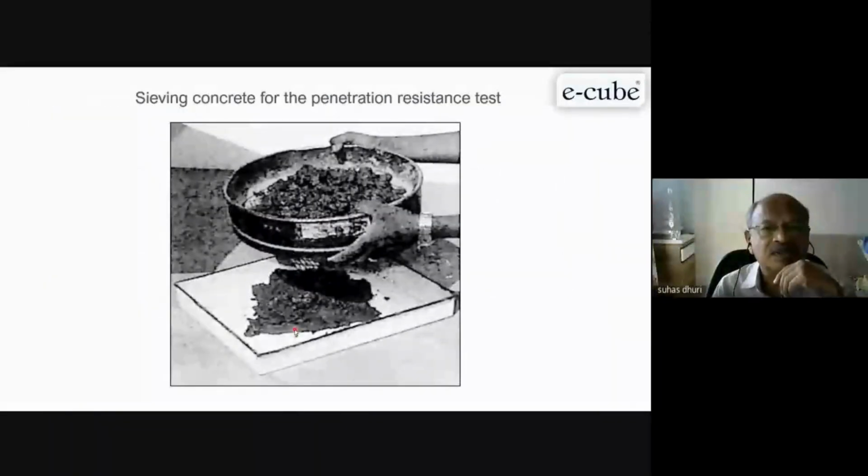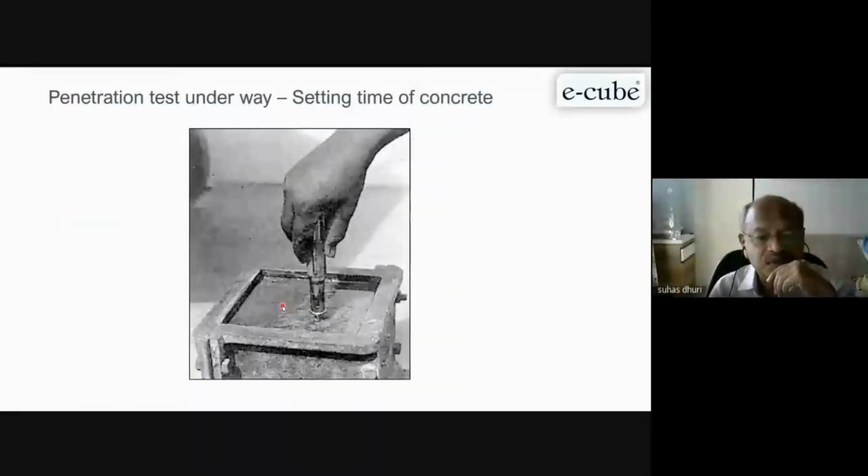So how to do this? You take fresh concrete and sieve it through a 4.75 mm sieve. Now this is the concrete. You sieve through this 4.75 mm sieve and remove all the aggregates, because all your water and cement, all the ingredients, have gone into that particular mortar. So while testing, you take the concrete passing the 4.75 mm sieve. Take this mortar and cast the cube.